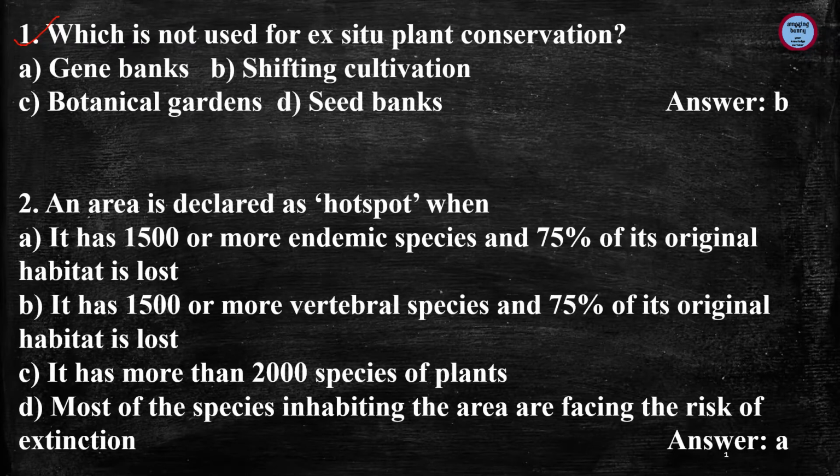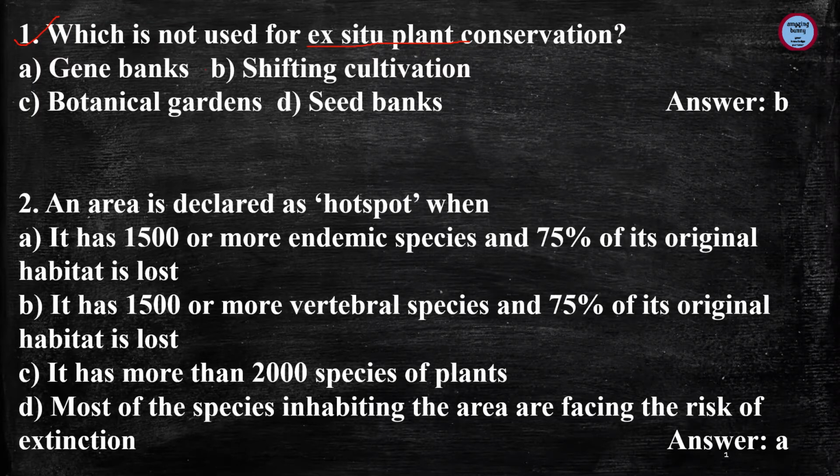Question number 1, which is not used for ex situ plant conservation. So ex situ plant conservation is the conservation and maintenance of fauna and flora, that is animals and vegetation, outside their natural habitat using various methods like zoo, botanical garden, seed banks, tissue culture.